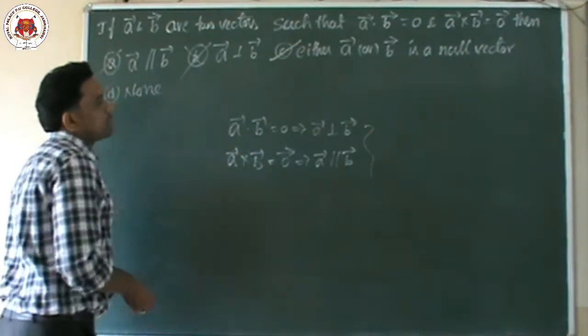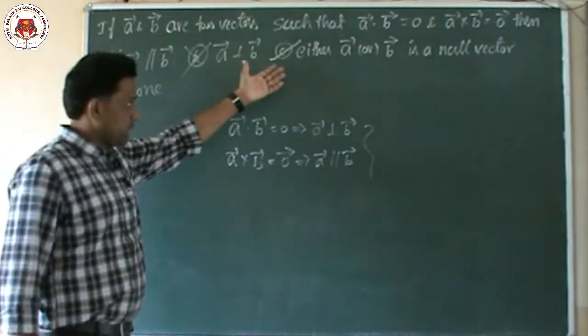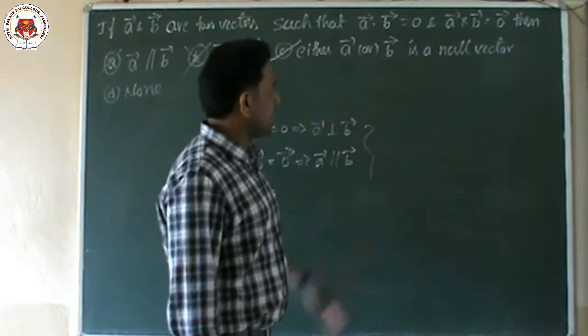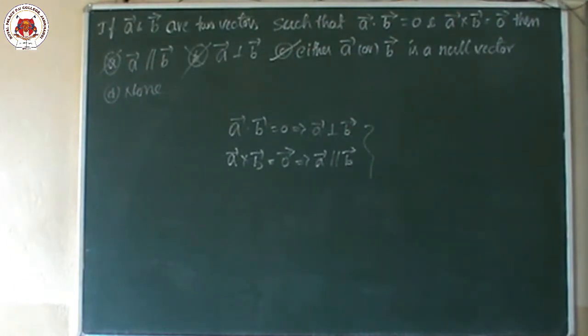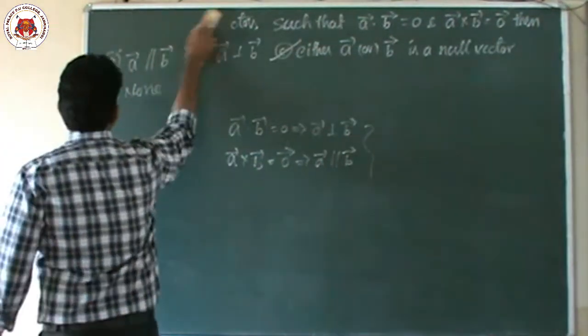That's why which option is correct? C is the correct option: either A or B, any one is a null vector. This is the answer for this one. So now we go to the next question.